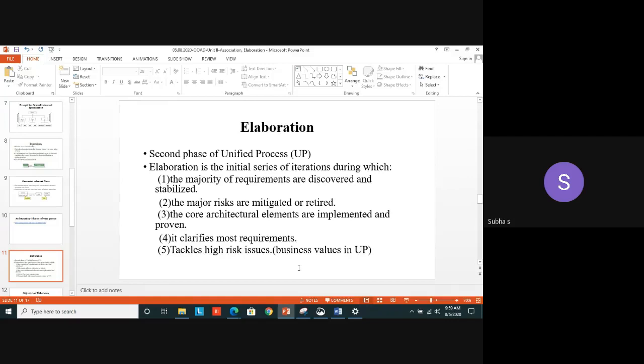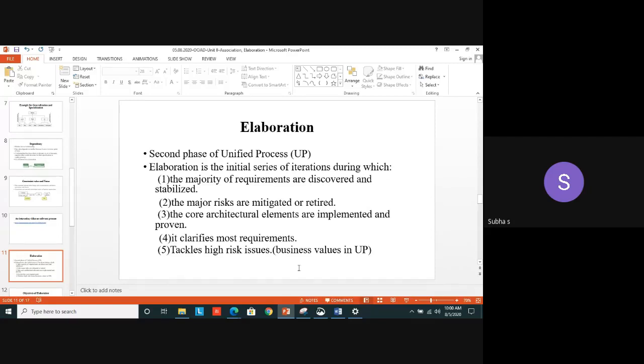Okay. Now we move on to elaboration. Where you have seen in the first unit, under the phases, there is a process called what? Unified process. It is an incremental software development process. You are making more and more number of iterations in the same module itself. Why? To rectify the errors. Instead of recovering the error at the end, we can make repeated iterations. Why are we going for many iterations? In the first iteration itself, we can't get a good result. If I am doing the same thing again with some more features added, I can get a good result.